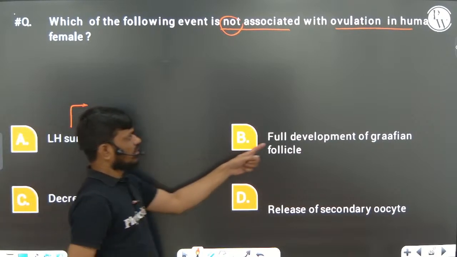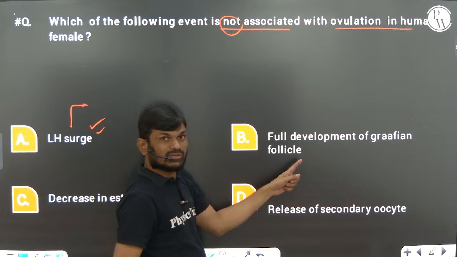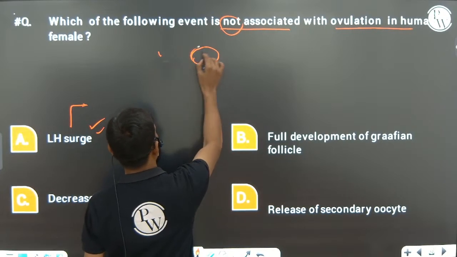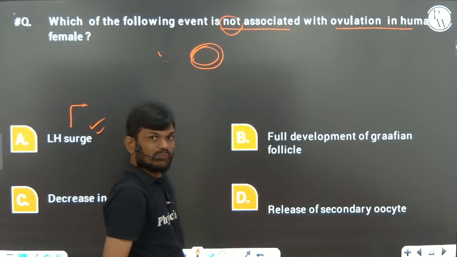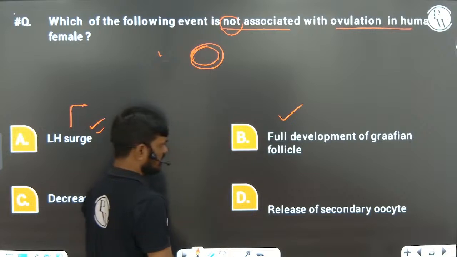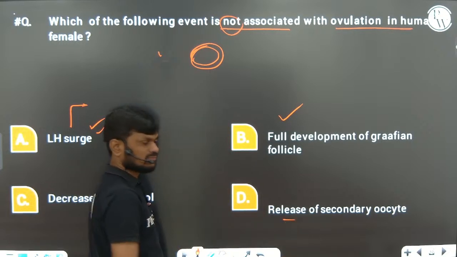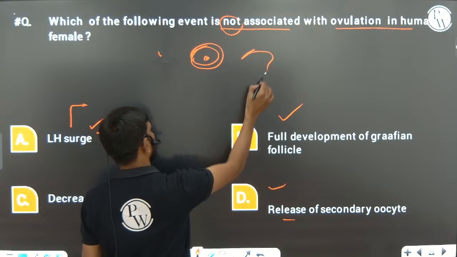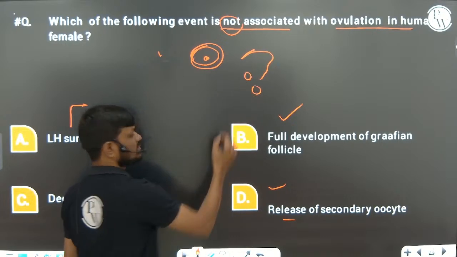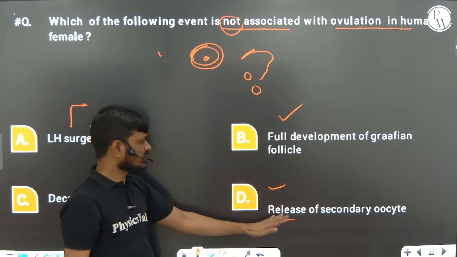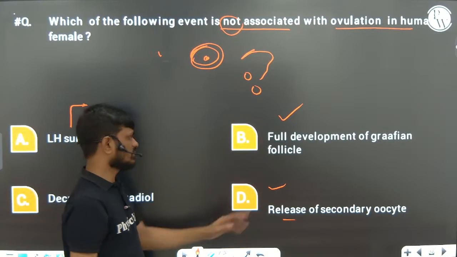Full development of the Graafian follicle, yes. The tertiary follicle will develop into the Graafian follicle, the mature follicle. This is also right. Release of secondary oocyte, yes, after rupturing, the Graafian follicle releases the secondary oocyte, right?